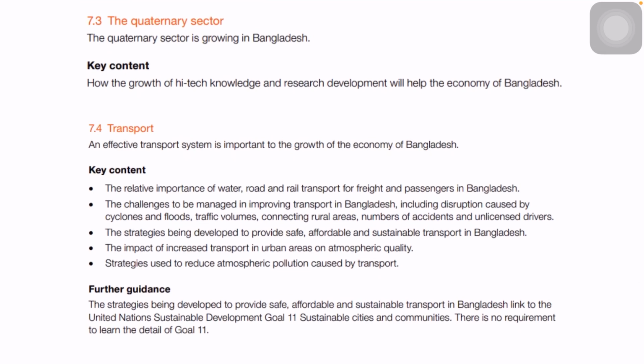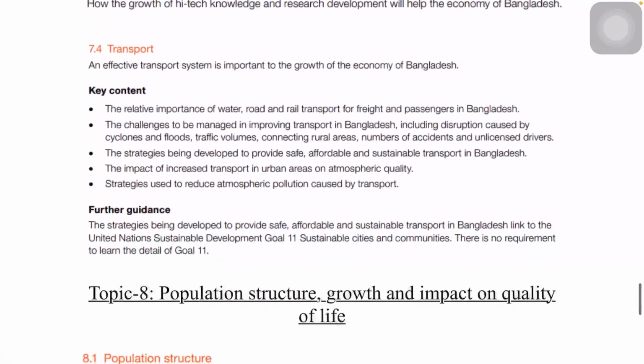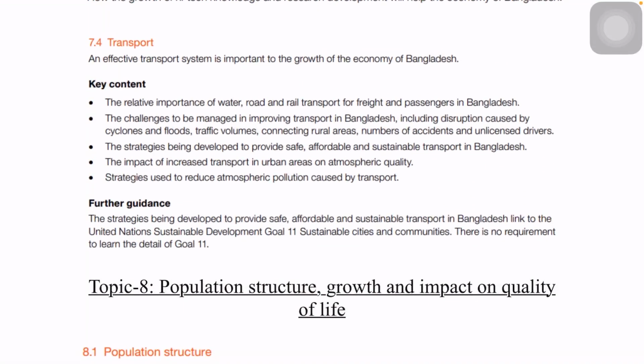I don't know what that application is known as. I'm sorry, I'm not that updated. So you can just ask, like, can you please call this person, can you please find the answer to these questions for me. If you have something like a voice command, I think your mobile automatically helps you go to that particular part and do the service for you. So this is what the quaternary sector is mainly all about, the service sector. Then the next part of topic 7 is transportation, which is very crucial.